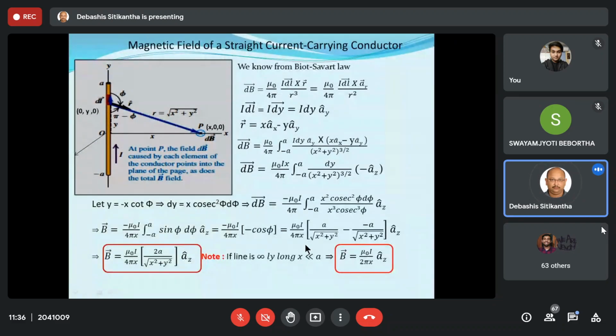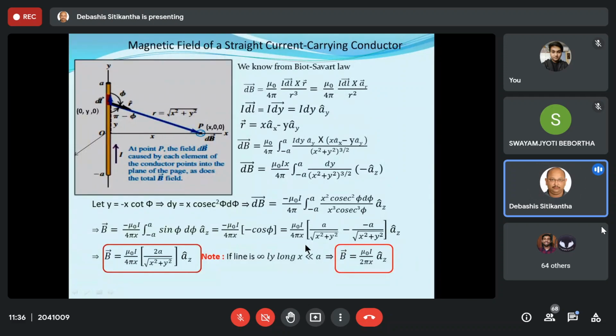Okay, so once you have done this, now you will get your B vector is equal to mu 0 times I by 4 pi x, and this is the expression of the magnetic field at the point P. Now just imagine that this is a very long line.